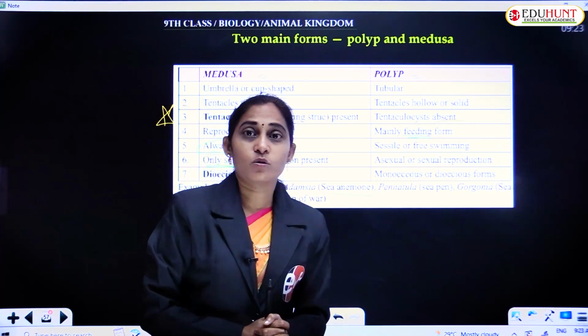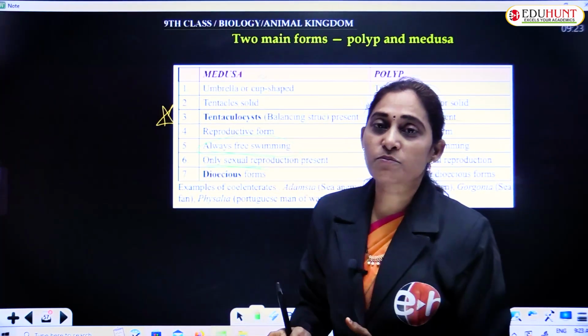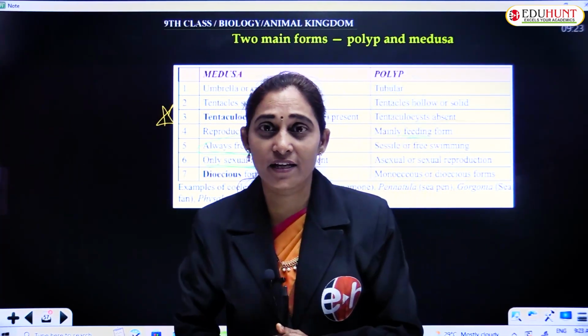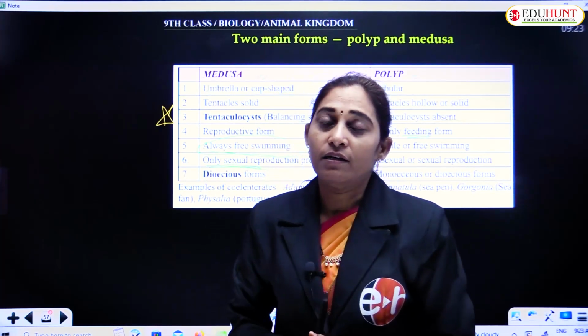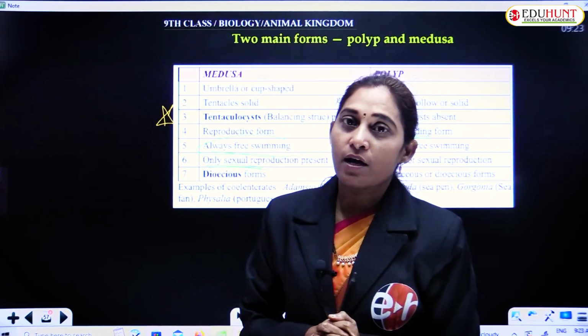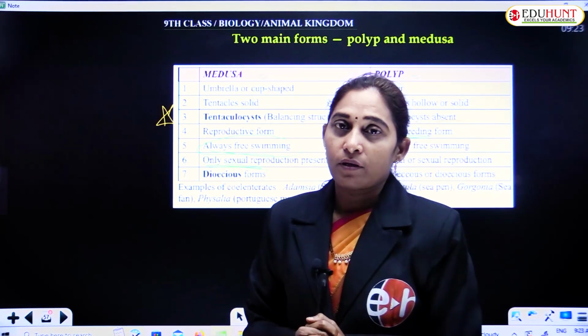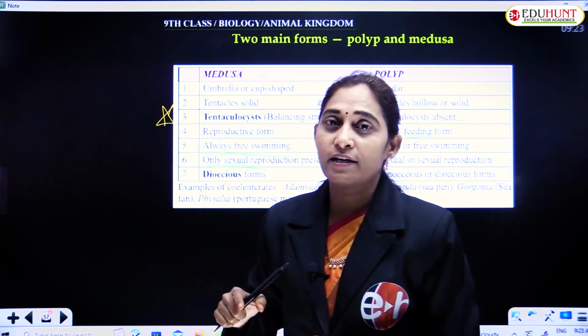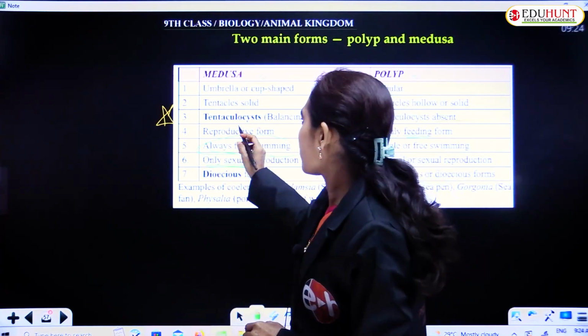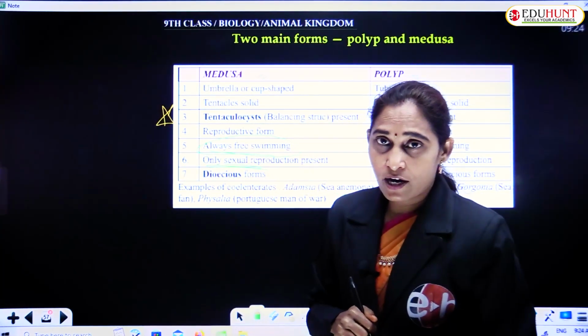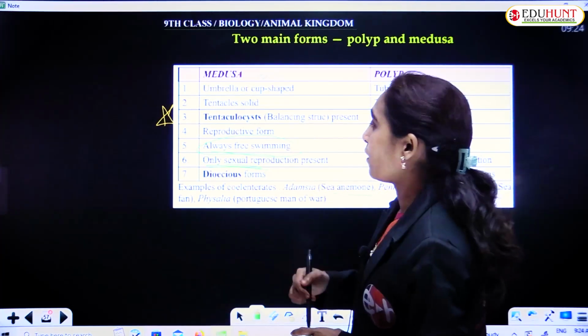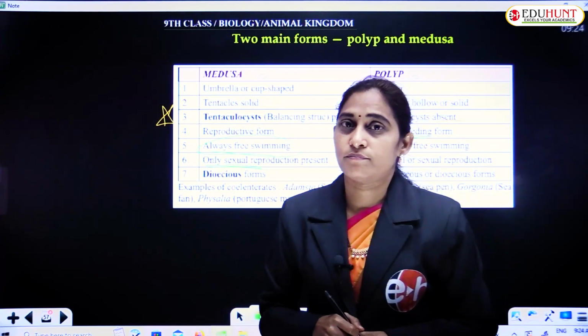Okay, these are the two phases, two forms that are found in the life cycle of a dimorphic coelenterate, medusa and the polyp. These two structures alternate with each other. Medusa is a reproductive structure and the polyp is a feeding form.